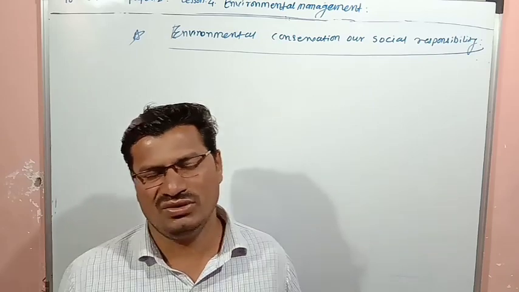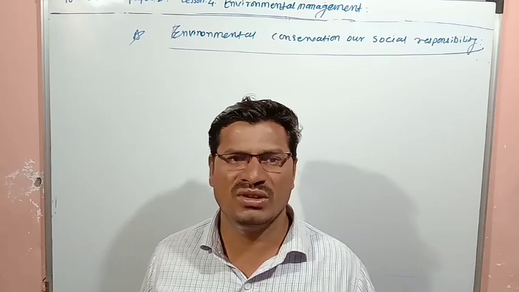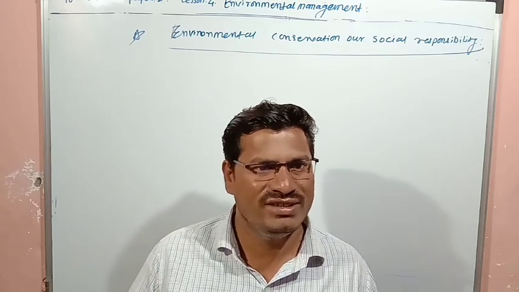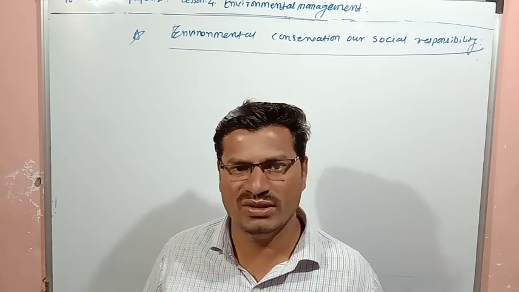The third point is that human beings establish domination over nature. In every sector, everywhere, human beings are dominating the environment.